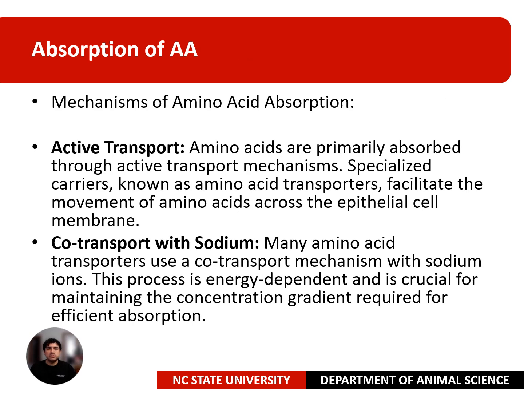Now let's move to the mechanism of amino acid absorption. Active transport is the first one: amino acids are primarily absorbed through an active transport mechanism. There are specialized carriers known as amino acid transporters that facilitate the movement of amino acids across the epithelial cell membrane. The other is co-transport with sodium. Many amino acid transporters use a co-transport mechanism with sodium ions. This process is energy dependent and is crucial for maintaining the concentration gradient required for efficient absorption.